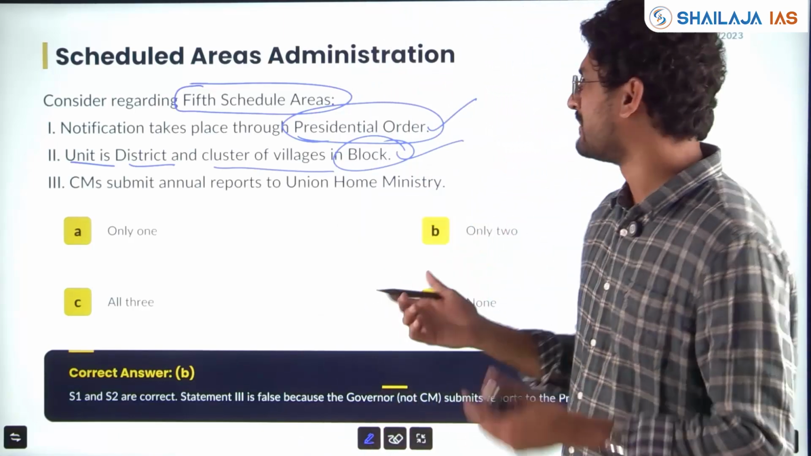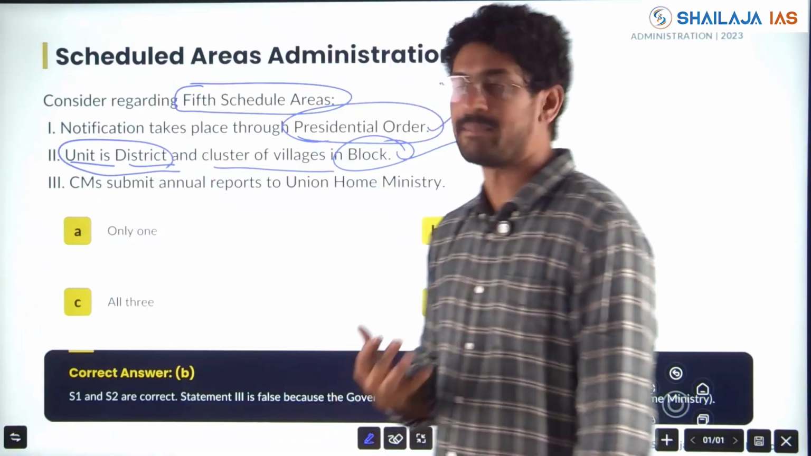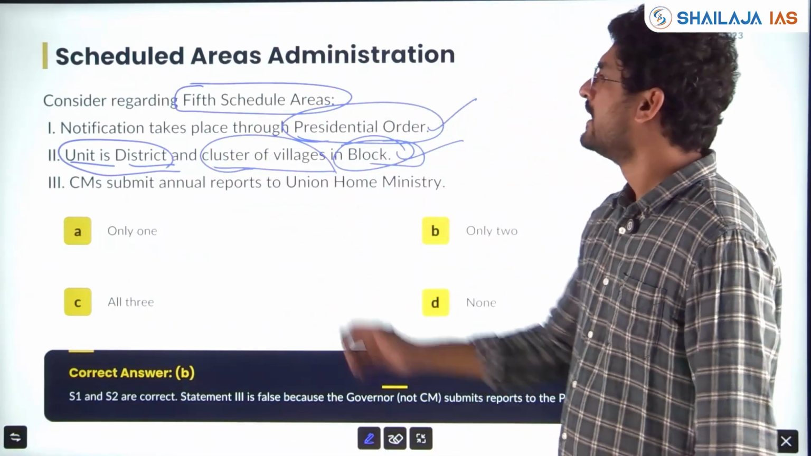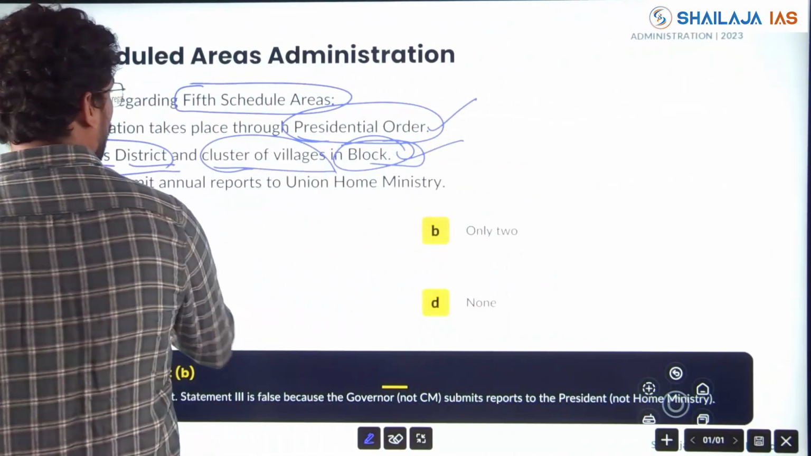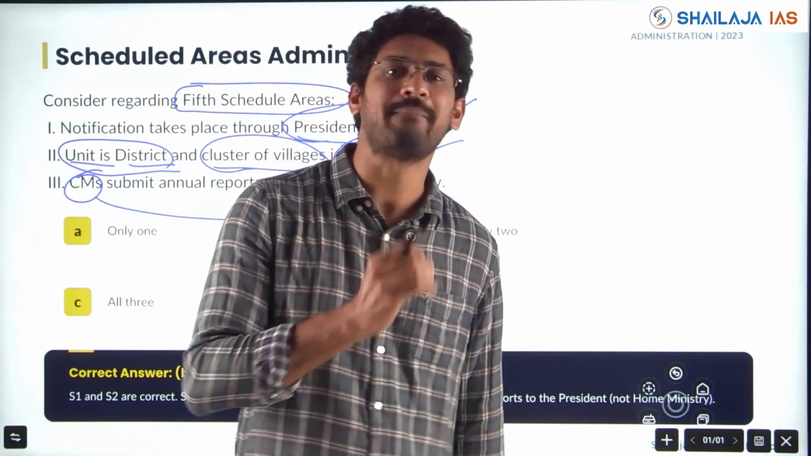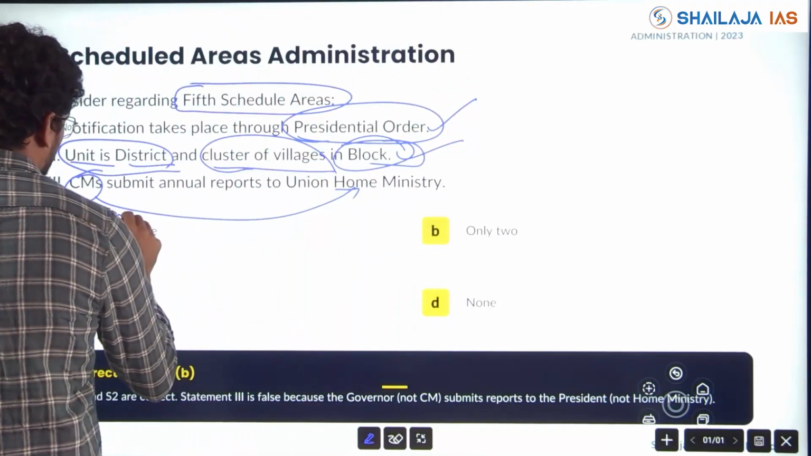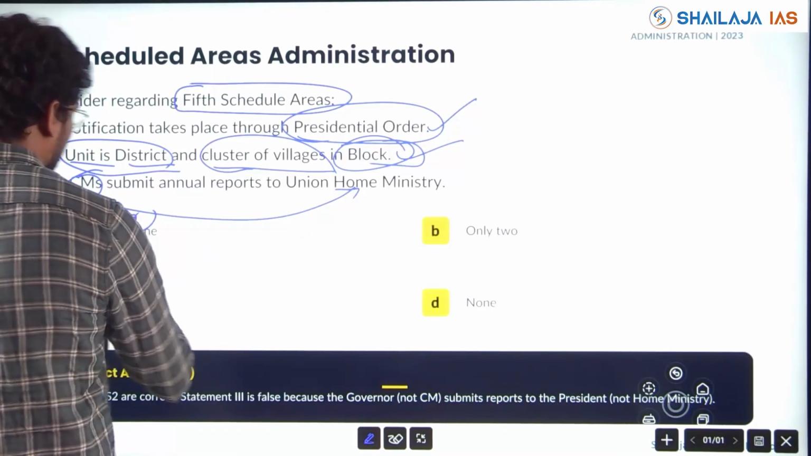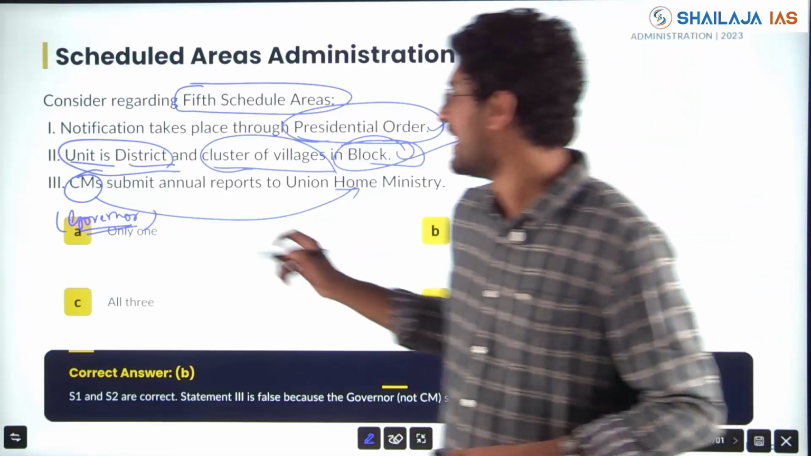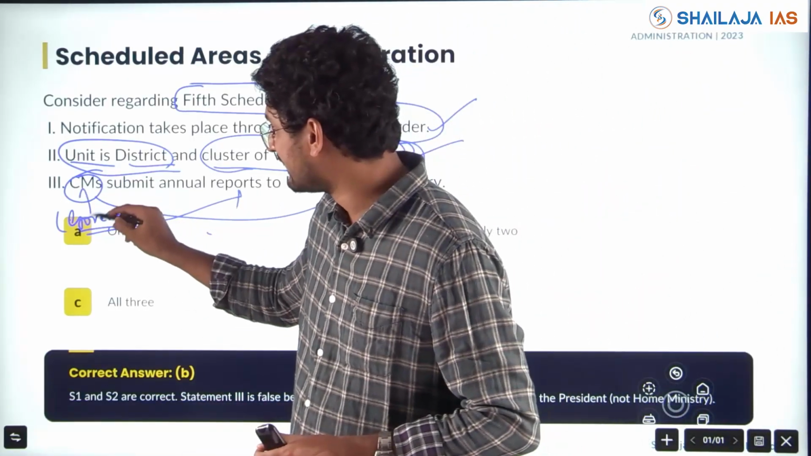This is how the administration is happening and built around. Unit is district, like Zilla Panchayat, and cluster of villages is block, community. Correct. CM submits annual report to Union Home Ministry. Again, the authority swap. Is it the CM or the governor? Any report to the center, who will submit? Is it the chief minister or the governor? The governor is the agent of the center, right? And he will submit the annual report. The authority swap can be seen.